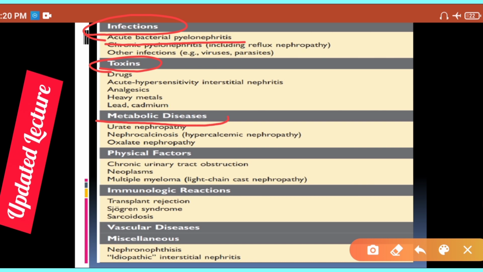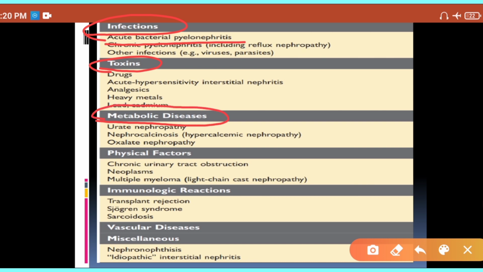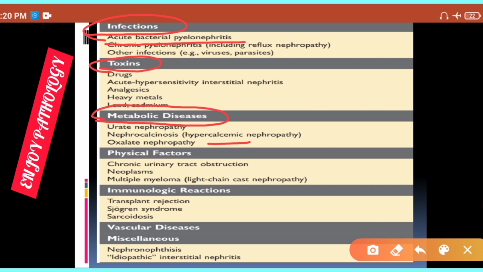Third cause for the tubulointerstitial nephritis is metabolic disease, like that of urate nephropathy. If you have the hyperuricemia, then your kidney can be affected. It could be because of hypercalcemia or it could be because of oxalate nephropathy.